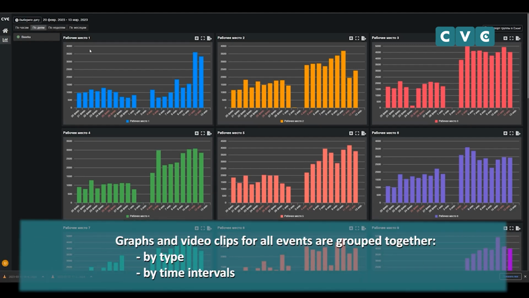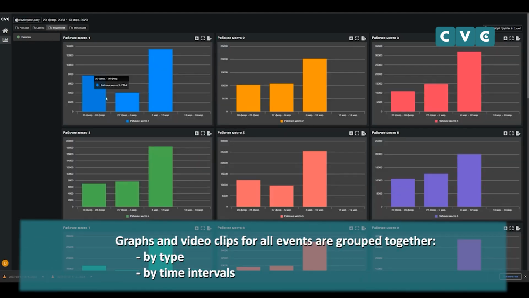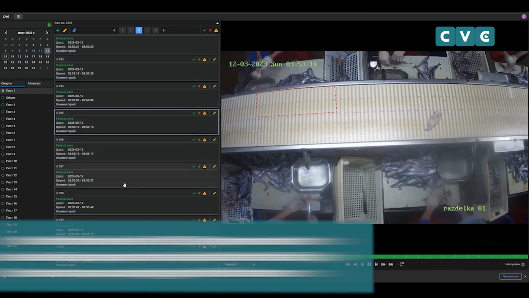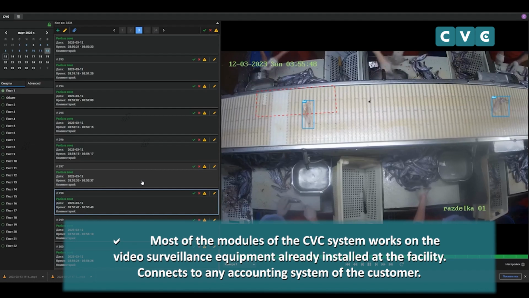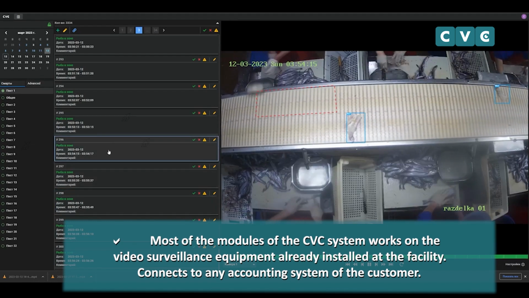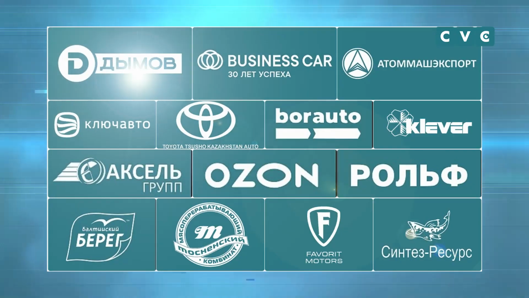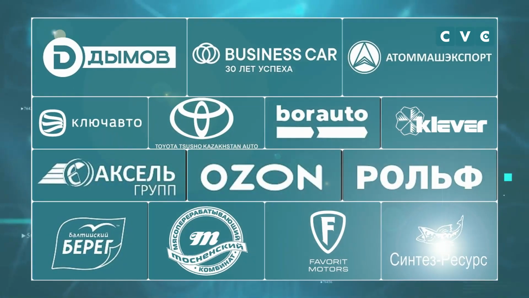The collected information is displayed as graphs, the view of which is customized for each customer. Most of the modules of the CVC system work on the video surveillance equipment already installed at the facility, and connect to any accounting system of the customer.